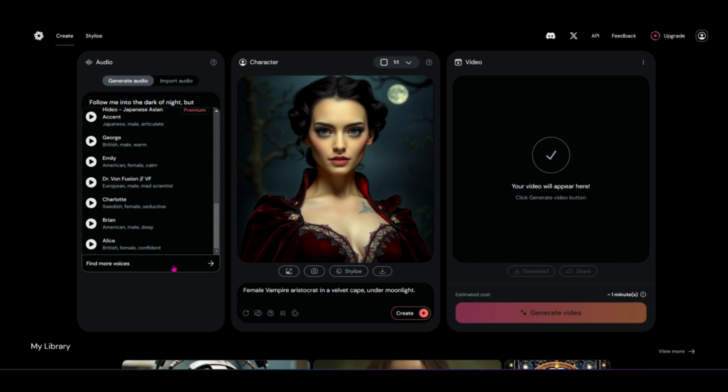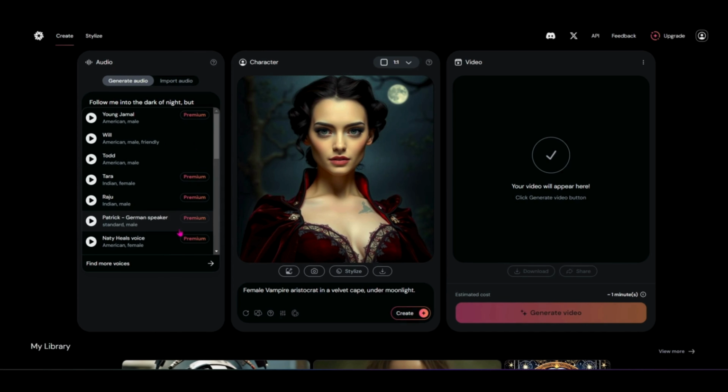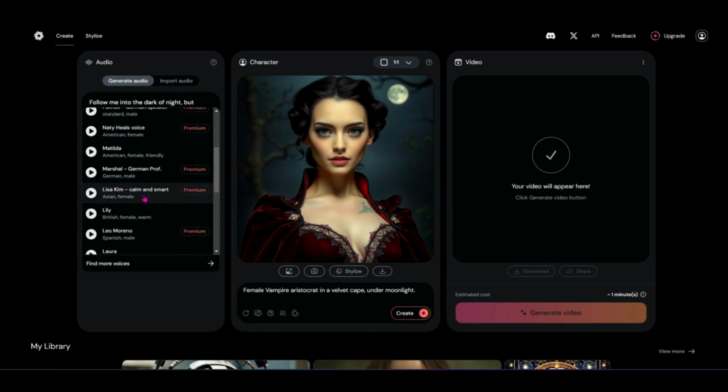So I can then come down here and choose a voice. So let's see, there's a couple different voices on here. We'll choose one that's not premium just so that you can get a feel for what you would have here.